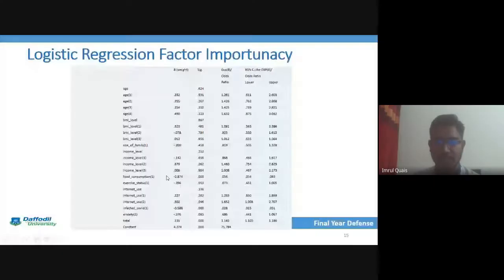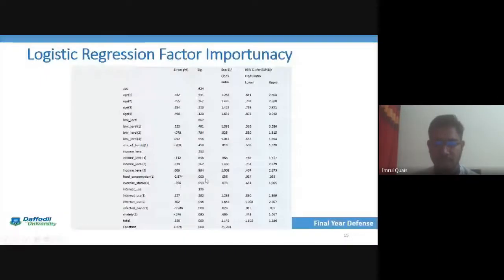Here we can see the significance of three factors: food consumption 0.000, infected COVID-19 0.000, and total IS 0.000.